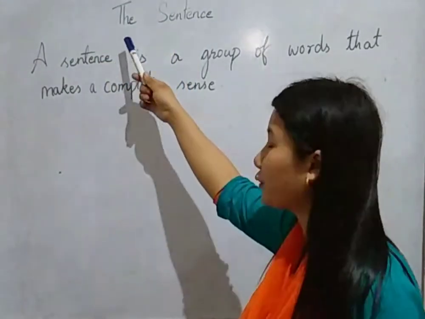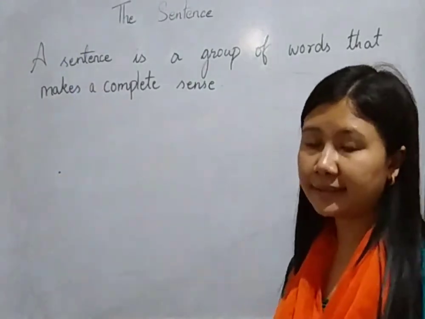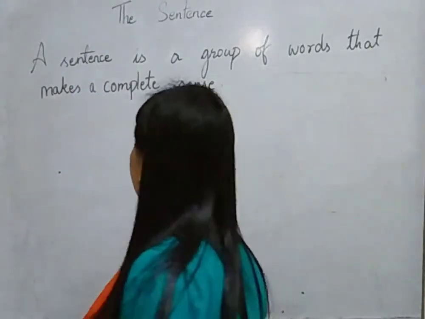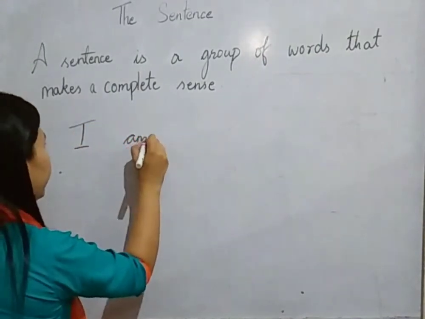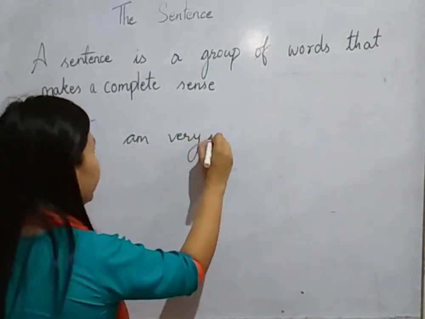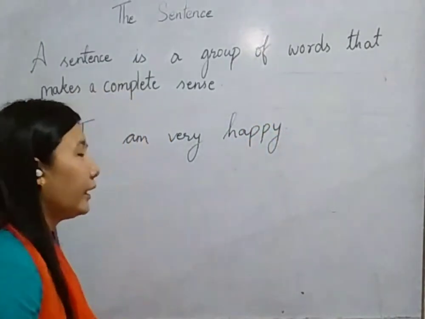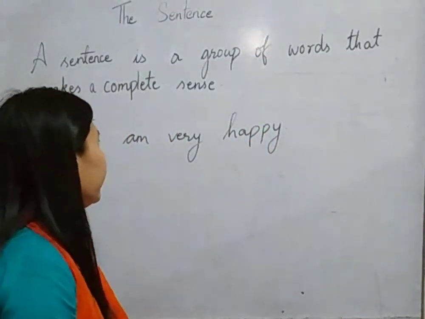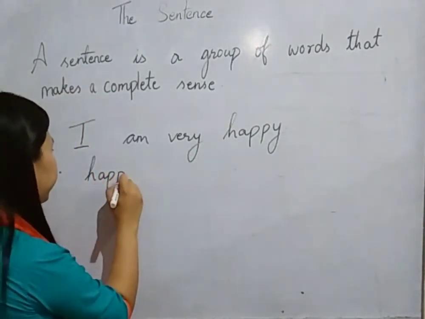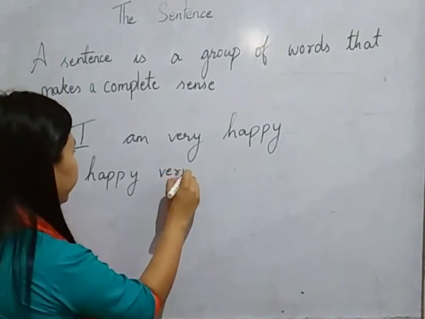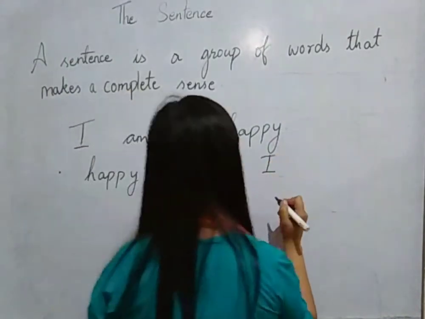So this concept I am trying to clear, that was sentence. I just say that a sentence is a group of words. If I write a sentence, for example, I am very happy, this is an example of a sentence where I am saying that I am very happy. But if I write this group of words in a different order, that is if I write happy, very, and I, this is not an example of a sentence.